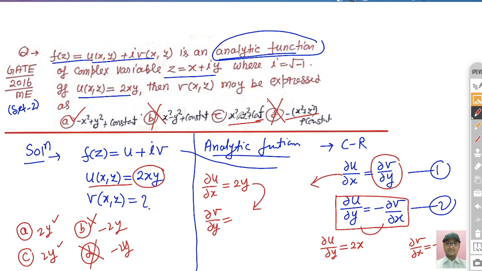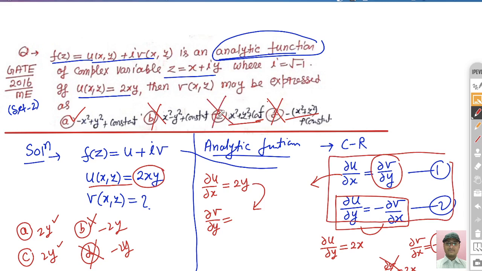Now also check option C. If you calculate del v by del x for option C, you will get del v by del x equal to 2x. But it cannot be true, because the second Cauchy-Riemann equation is del u by del y is equal to minus del v by del x. Once you take the minus of this, it will be equal. On this basis, both Cauchy-Riemann equations are satisfied only by option A. Hence option A is correct and option C is incorrect.